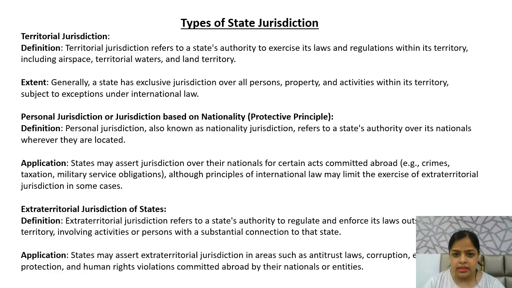So let's understand the types of jurisdiction, so there will be more clarity. The first one is the territorial one. As the name suggests, it means jurisdiction over the airspace, territorial waters and land territory that a state has. It refers to a state's authority to exercise its laws and regulations within its territory, including airspace,